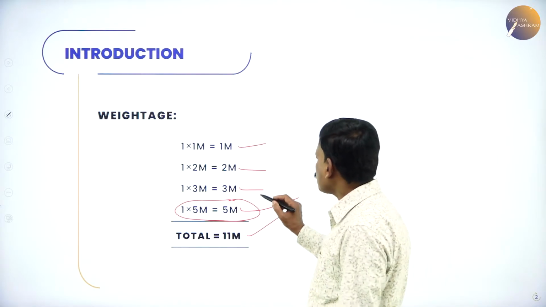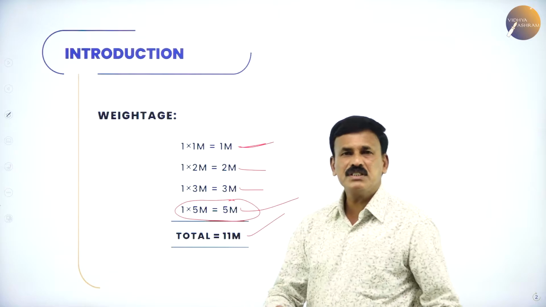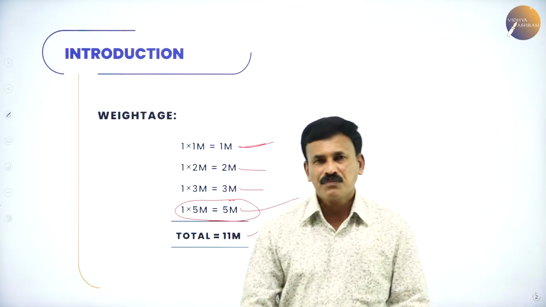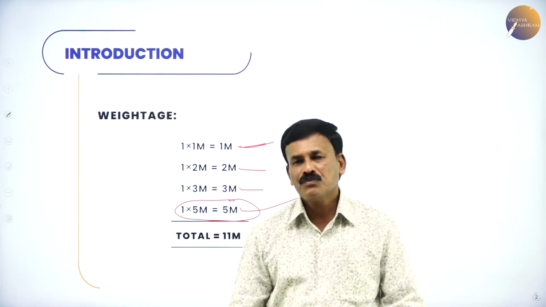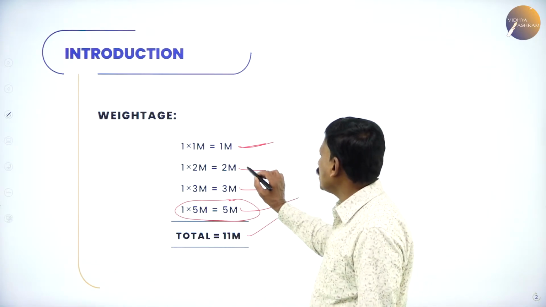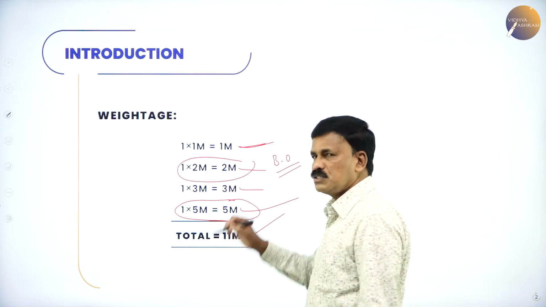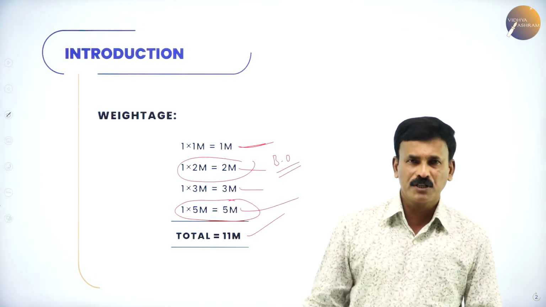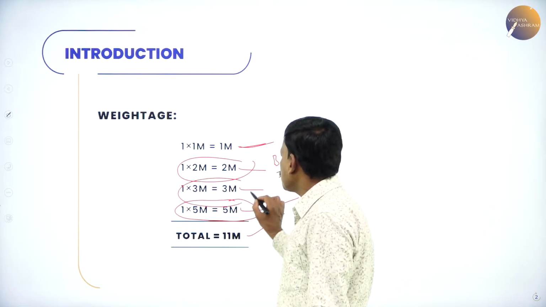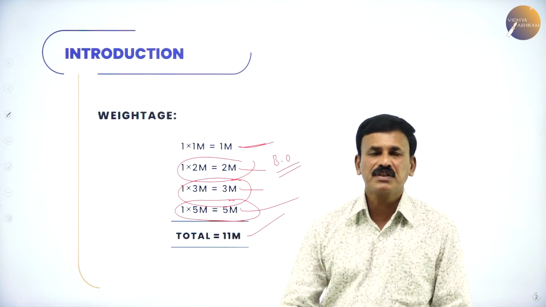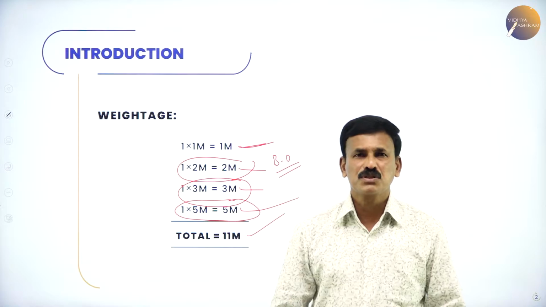For the 1 mark you may get one definition from a function or a relation, then a small problem. For 2 marks you may get a question from binary operations; usually you can expect a question from binary operations. For 3 marks you can expect a question from relations, the different types of relations. So this is how the marks have been distributed.